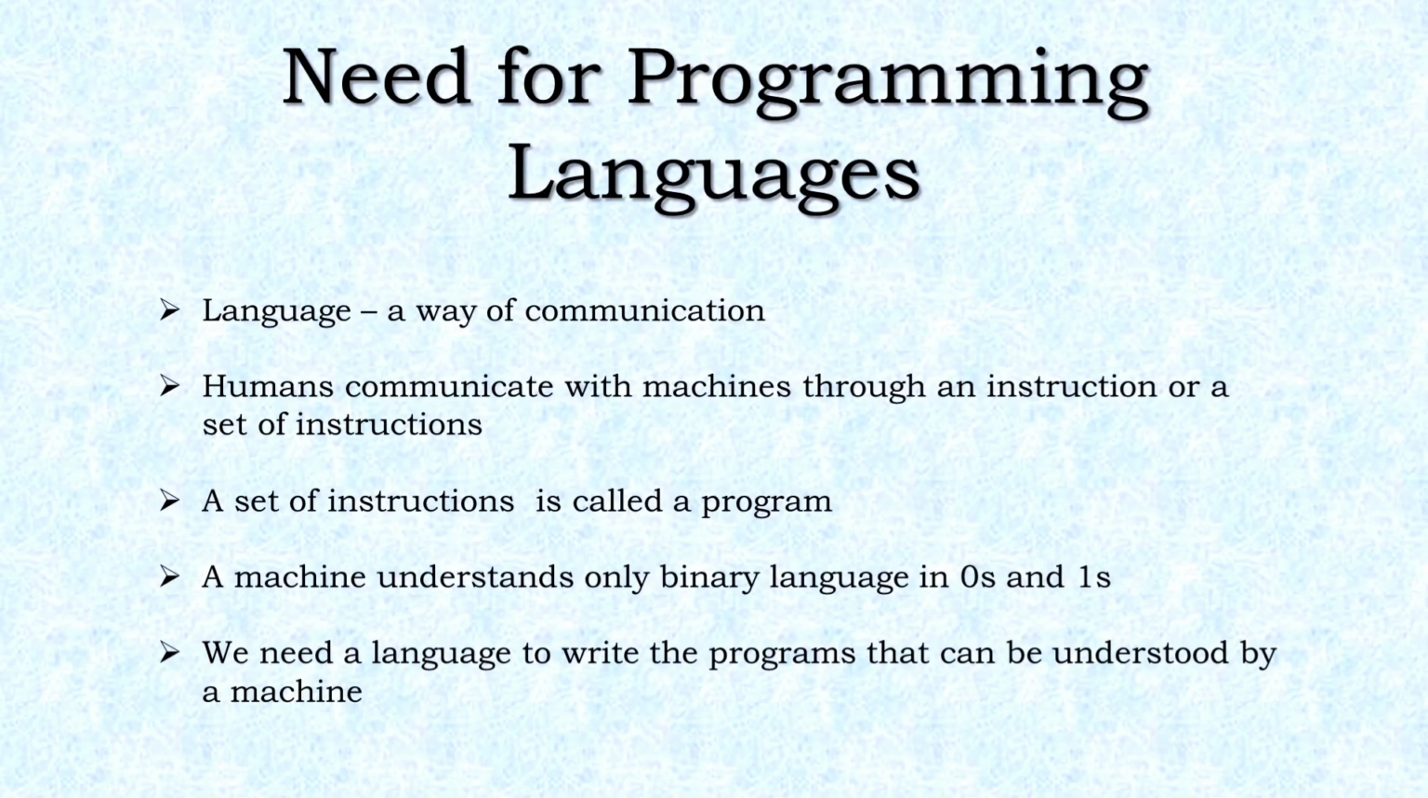So at first let's see what is the need for a programming language. What is a language? A language is actually a means of communication. Now humans can communicate with machines through an instruction or a set of instructions. A set of instructions is known as a program, but a machine understands only binary language, that is zeros and ones. So the set of instructions, or rather the programs, has to be written in some language which can be understood by the machine. So there comes the need for a programming language.